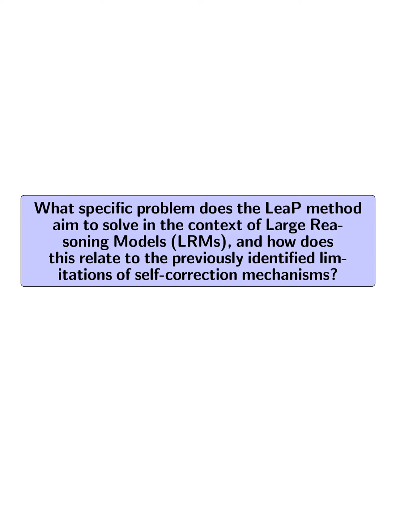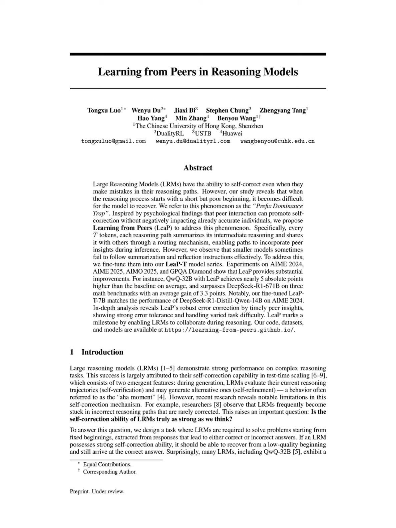What specific problem does the LEAP method aim to solve in the context of large reasoning models, LRMs, and how does this relate to the previously identified limitations of self-correction mechanisms? The LEAP method aims to address the prefix dominance trap, a specific problem where large reasoning models, LRMs, exhibit a significant performance drop up to 20% when starting from flawed reasoning paths.